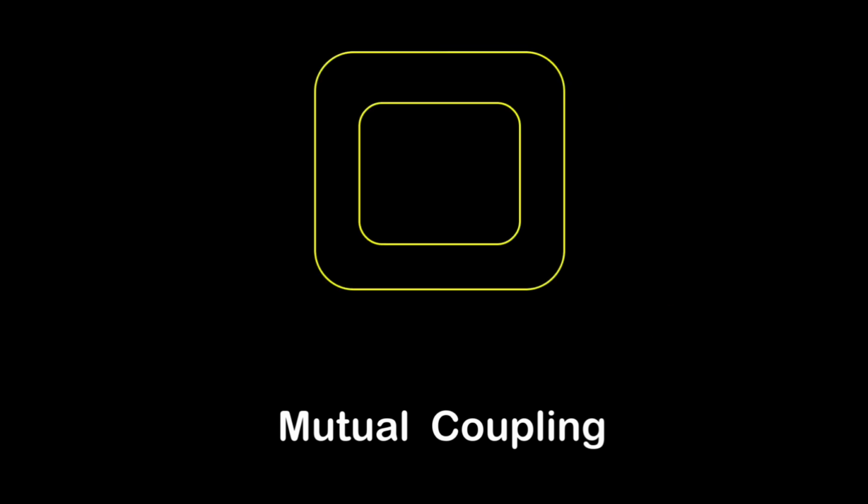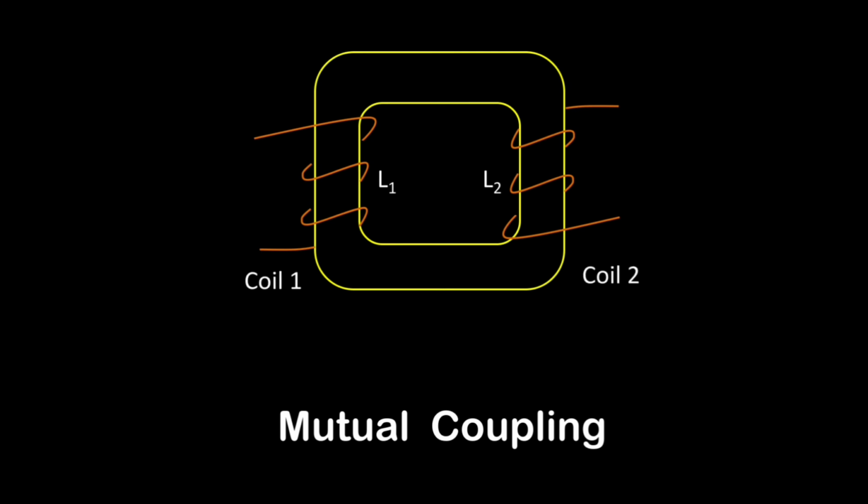Now on the other hand, if the directions of the fluxes produced by coil number 1 and coil number 2 are in opposite directions, then what will happen? See, phi 1 is the flux produced by the current of coil 1 and phi 2 is the flux produced by the current I2. Now these two fluxes are in opposite directions. So what will be the equation for coil 1?